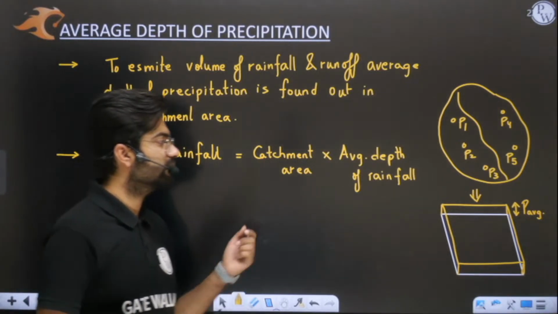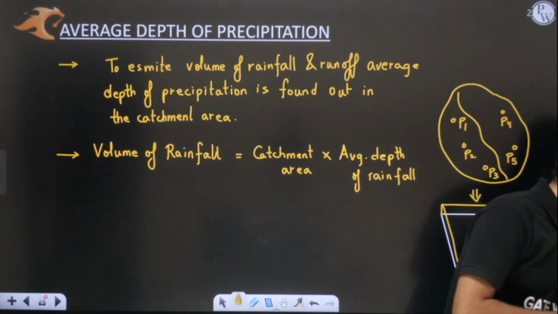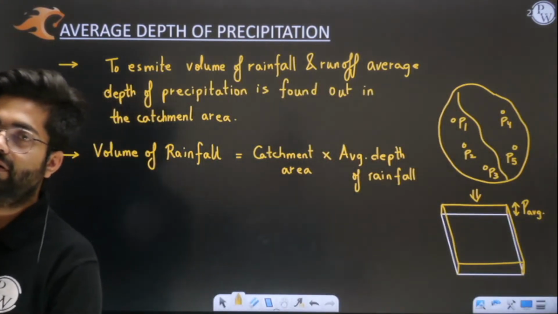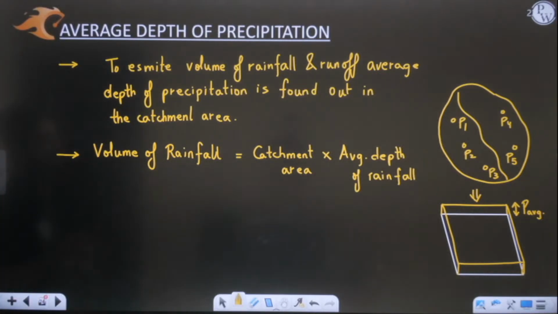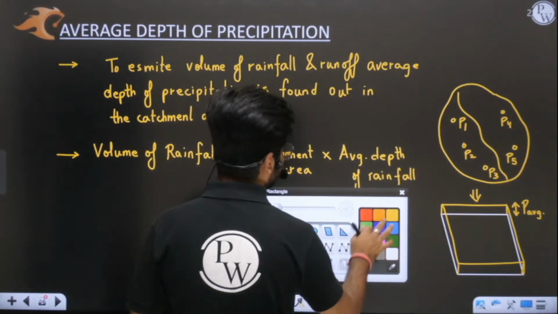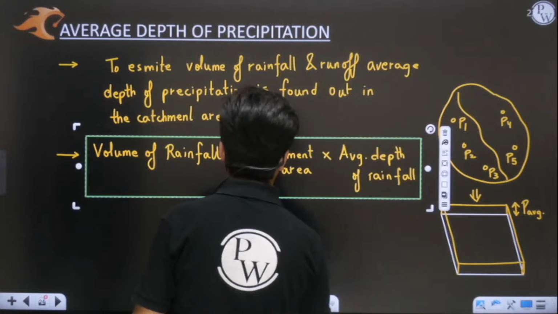So I hope the significance of P average is very clear to you, because with the help of this average depth, we can multiply it by catchment area in order to obtain the volume of rainfall. So remember this formula. Now tell me, sir, how to evaluate this volume of rainfall.